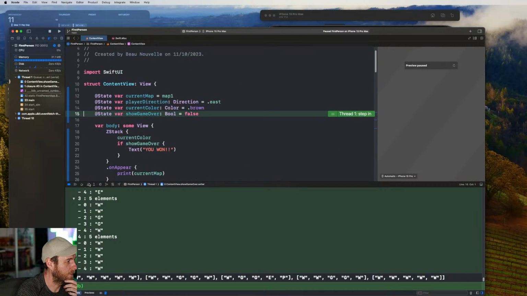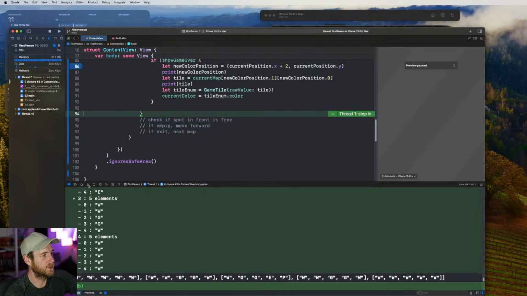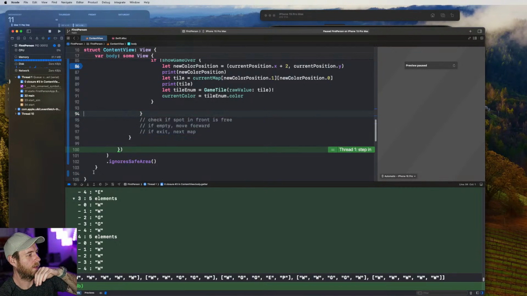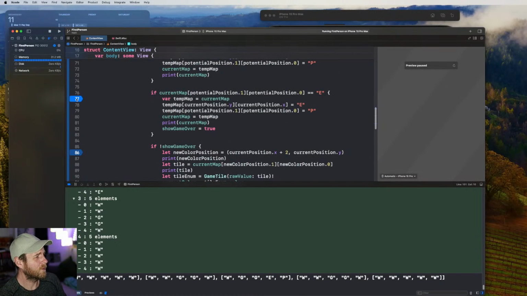And then we can jump up to show game over. We can go back and we can keep running. You know, we're on the curly brace. You can do little steps throughout your code by this little down arrow button, and then you can go backwards through the code as well using the other one. But we're finished with that.